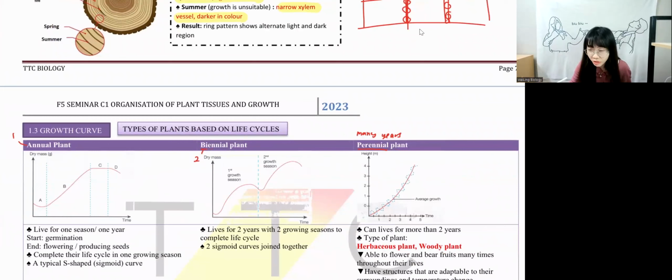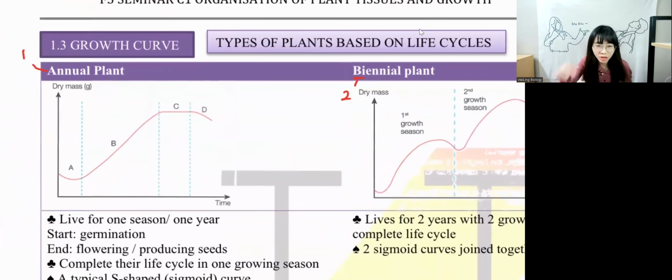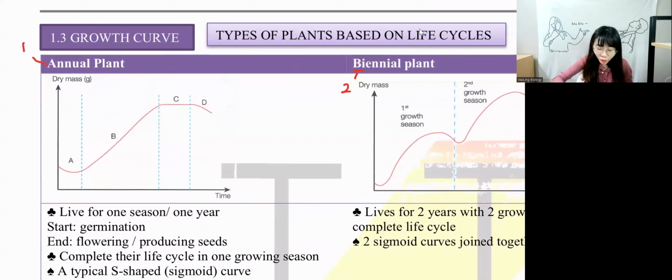Okay, of all these 3 growth curves, most of the time they will ask about annual plants. Now how do we answer annual plants? First, we have A, B, C, D. We have 4 different parts. Let's start with A first. We have dry mass. We have time. For those who don't know what is a dry mass, dry mass means that it's a mass without water. We call this as dry mass. Why is A decreasing?